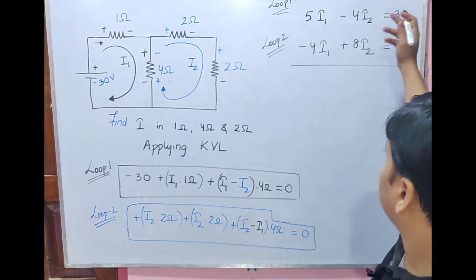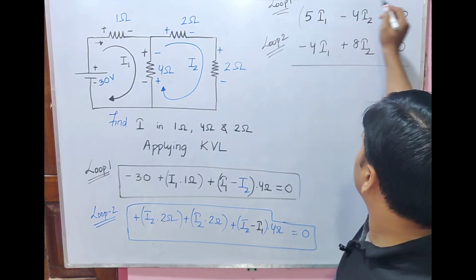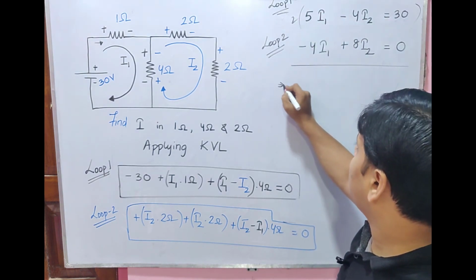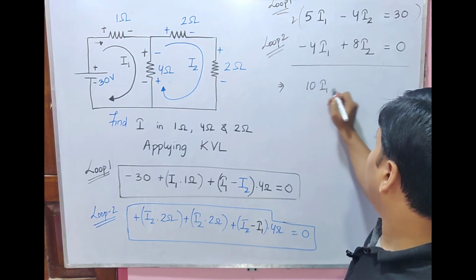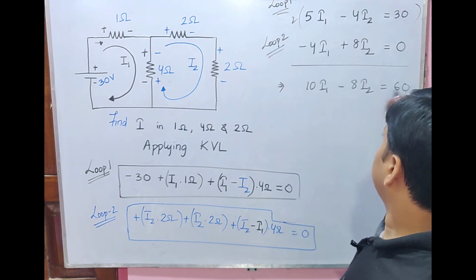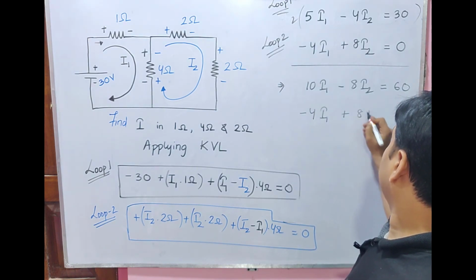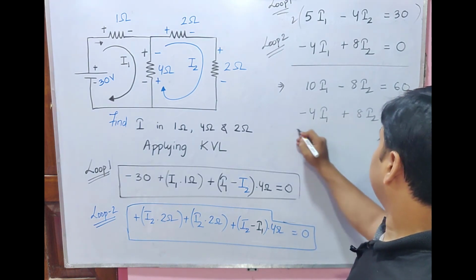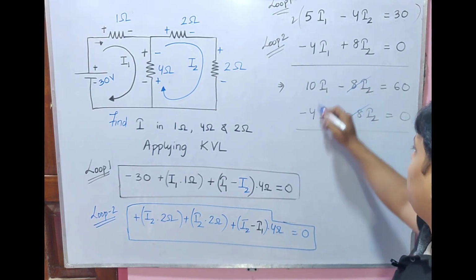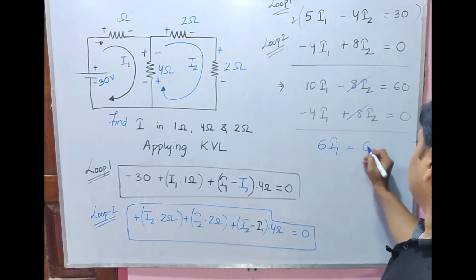We'll multiply this with 2. If I multiply this one with 2, what do I get? I'll rewrite this as 10 I1 minus 8 I2 equals 60, whereas this one is 4 I1 plus 8 I2 equals 0. So these are the 2 simultaneous equations. This will cancel and this will remain as 6 I1 equals 60.